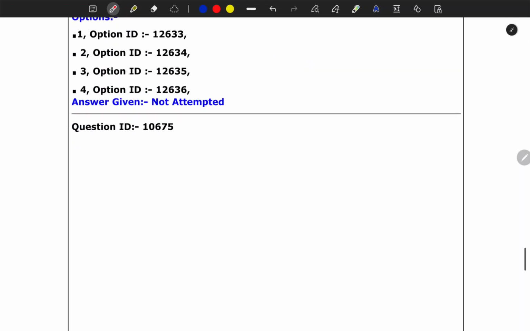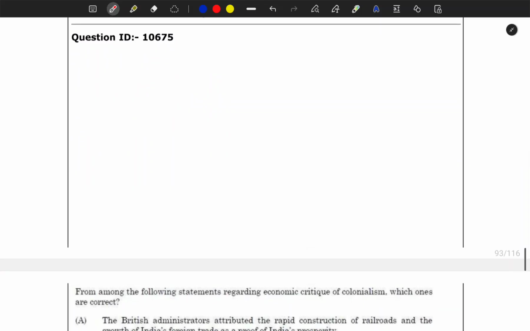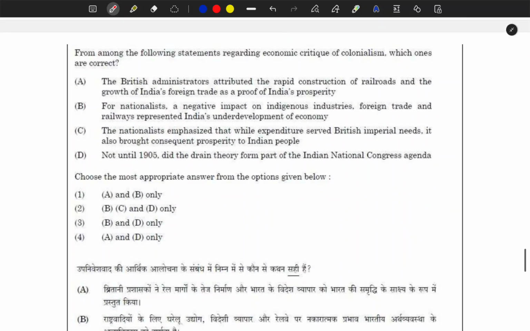The thing is, if you're thinking that only on the basis of elimination you will be able to do it, you do not use elimination in easy questions. You only use elimination in questions where you don't have any factual details, where you don't know anything about the fact of that question.